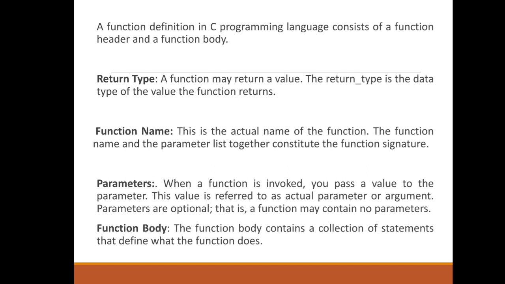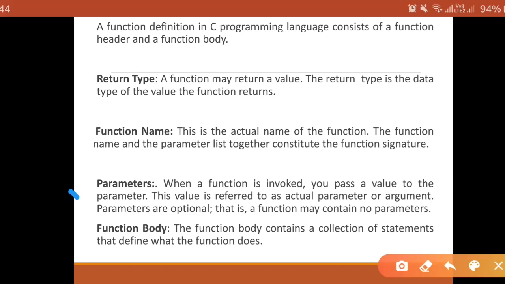When the function is invoked and you want to pass some data from the calling function to the called function, you can pass the data with the help of parameters. And last is the function body. So there are four most important parts in order to declare a function: return type, function name, parameter list, and function body.